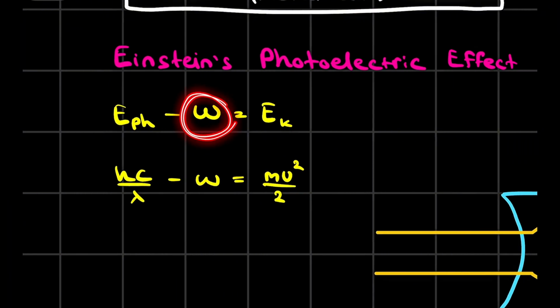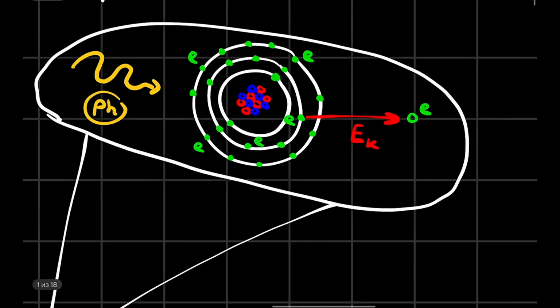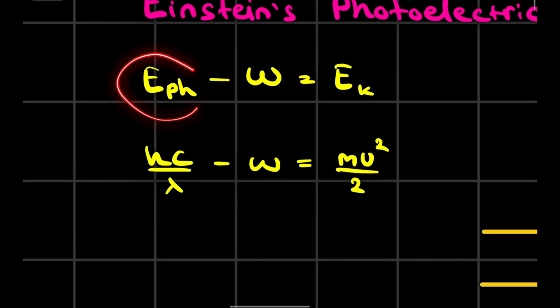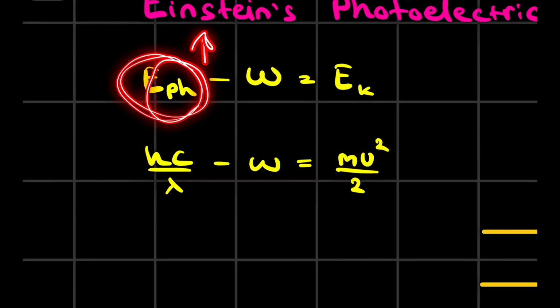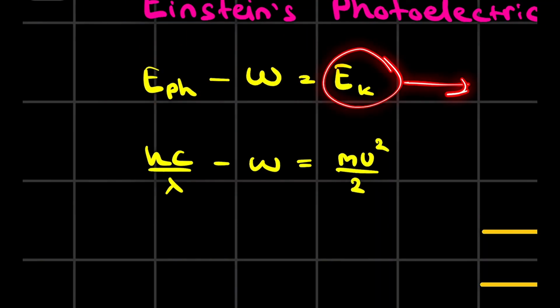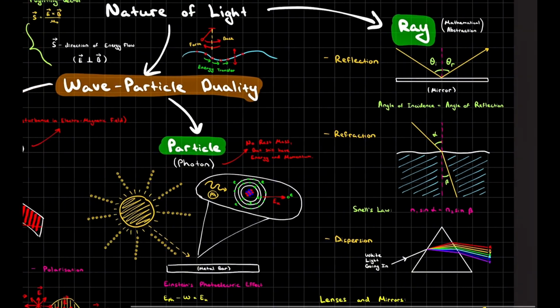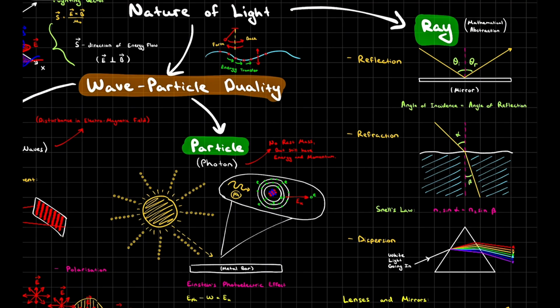And this thing is the work function, which means how strongly each electron is bound to these energy levels. If the energy of the photon is high enough, higher than our work function, it ejects the electron out and the electron gains some kinetic energy to move out. Okay, good.